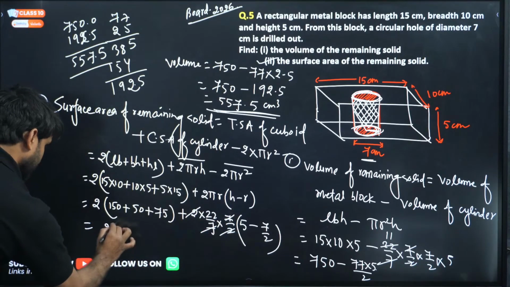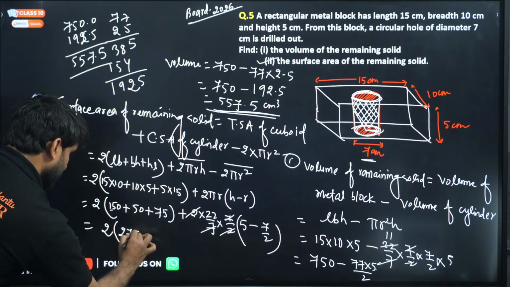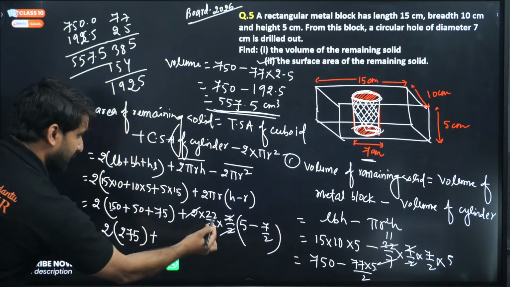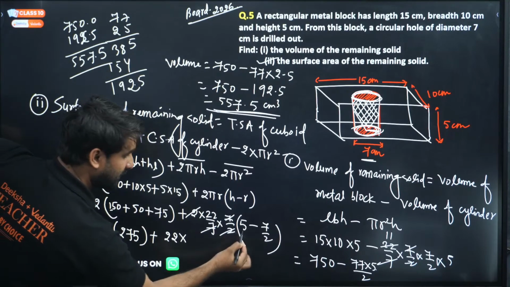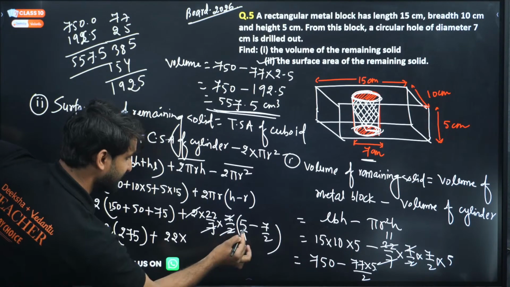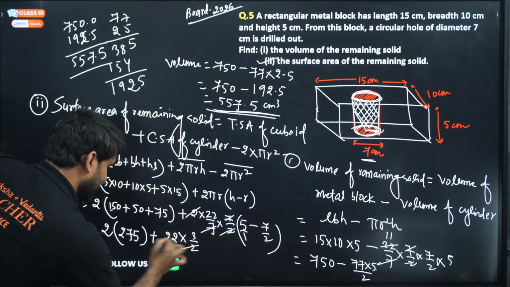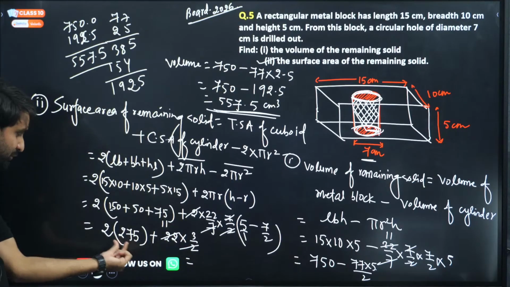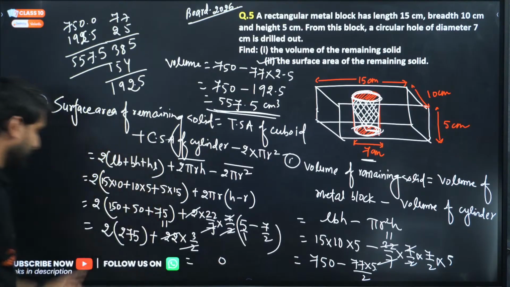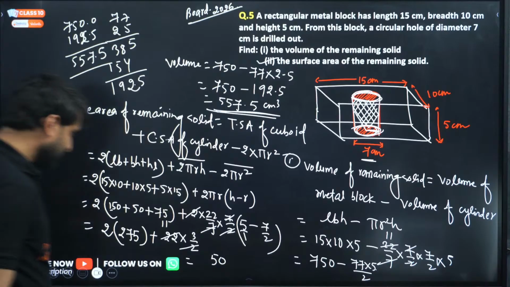So 150 plus 50 plus 75 will be 275, plus 22 is remaining here. And 5 is 10 by 2, I'm taking LCM, 10 minus 7 is 3, so 3 by 2. Is it clear? So this is cancelled here, 11. Okay, so 2 into 275 will be 550, and we are getting here 5.